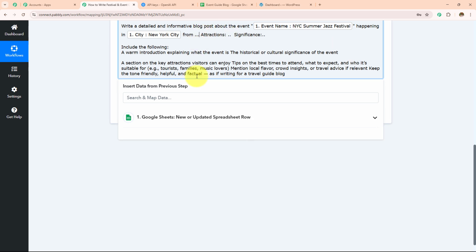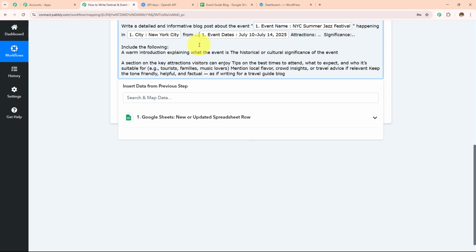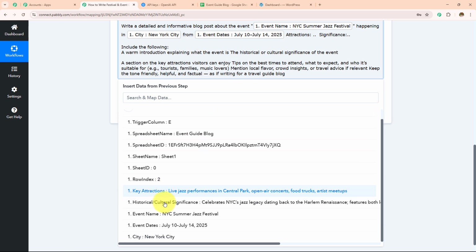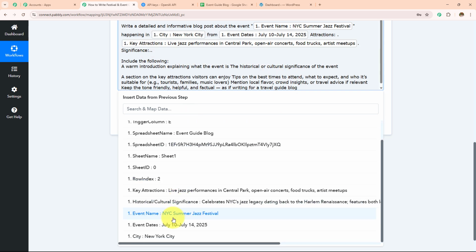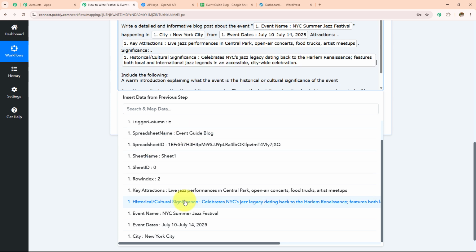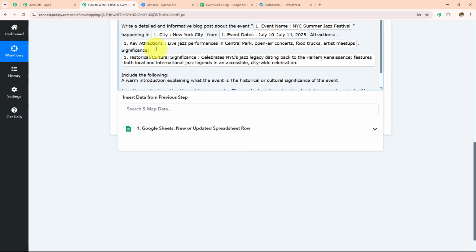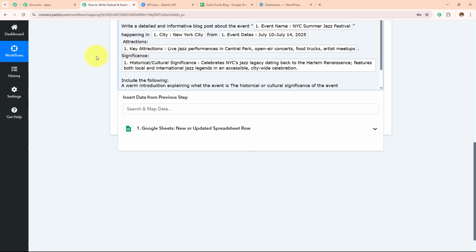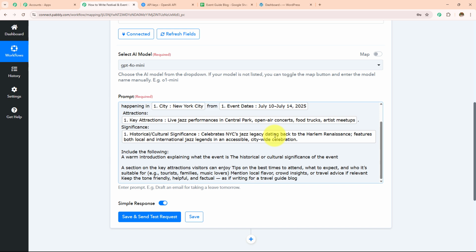And then I'm going to enter the date from this date. And then I'm going to enter the attractions as live jazz performance in Central Park, and the significance as celebrates NYC jazz legacy dating back to this Renaissance. Now over here, I have mapped all these details because mapping is important so that every time you receive a new response, it is taken into consideration in this field. Manually entering the data will make this field static and the information will not change even if you have received the new response.